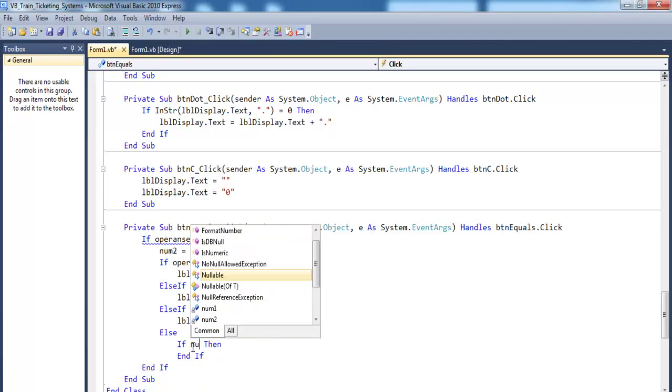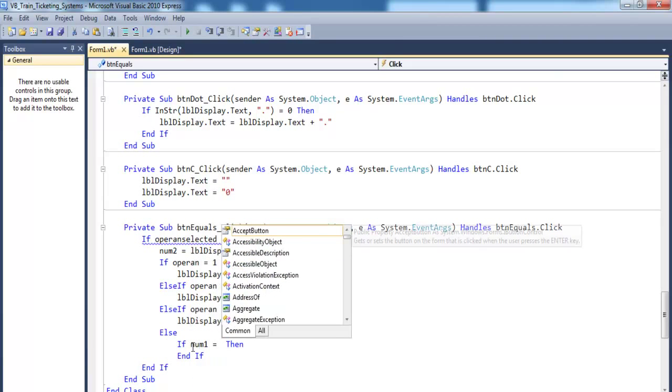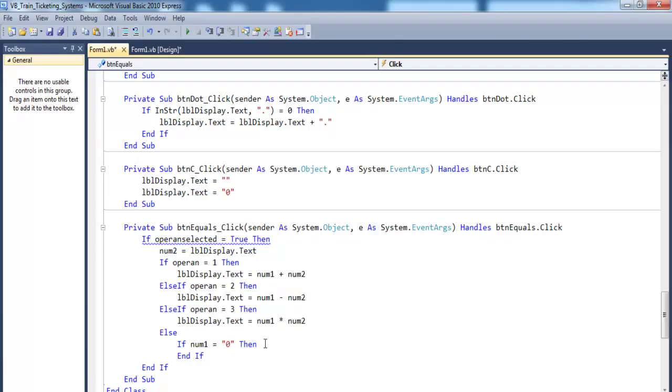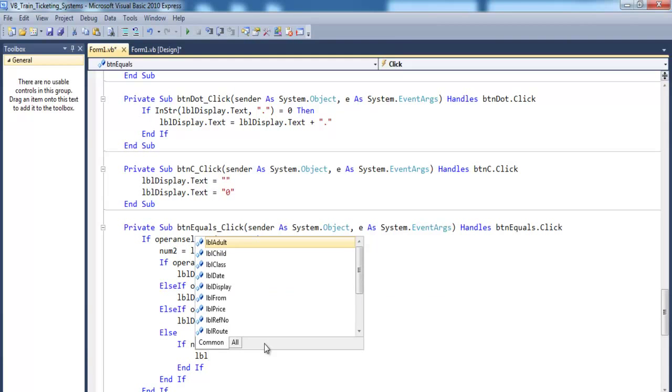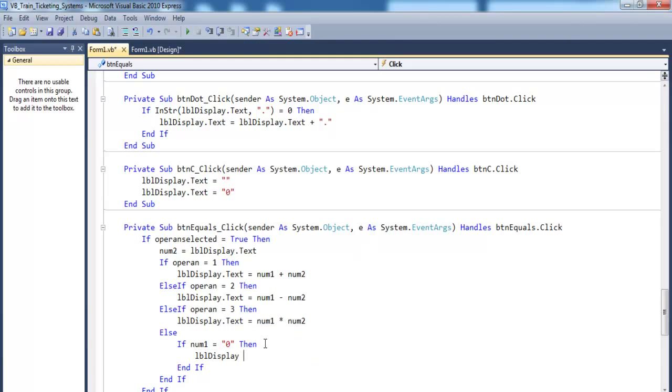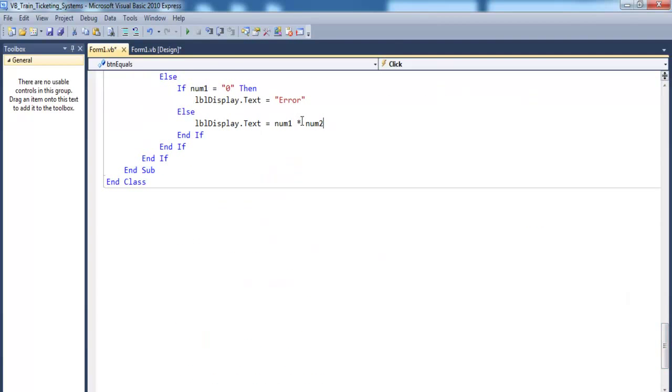If number 2 equals 0, then we need to ask the system to display as follows: lbl display dot text equals, let's say, error there. Okay, else lbl display would do as follows. That would be for division. Change that to division, that's fine there.